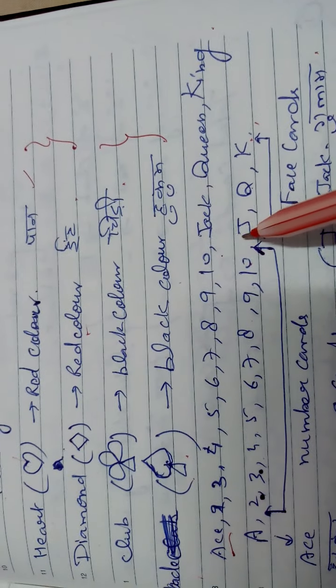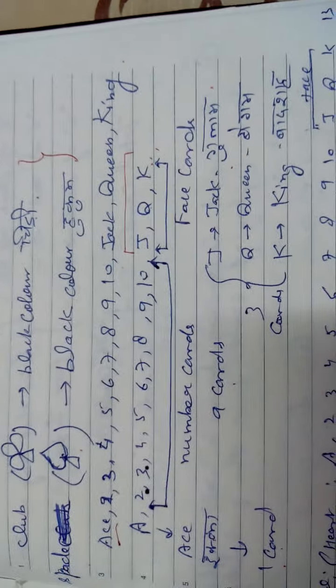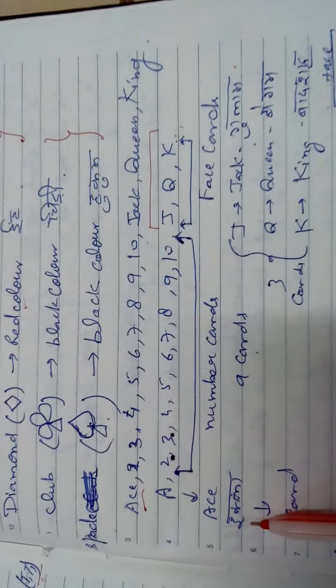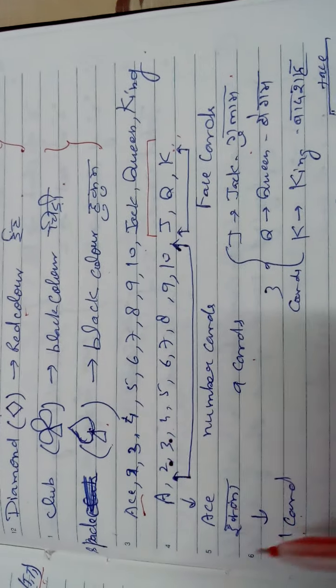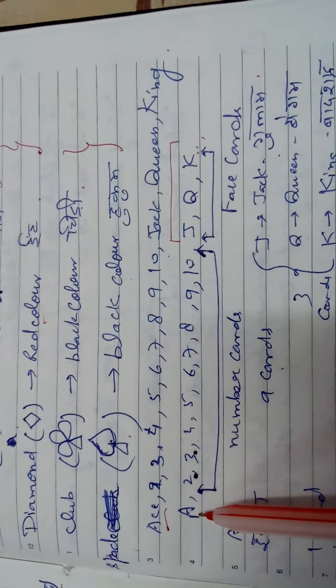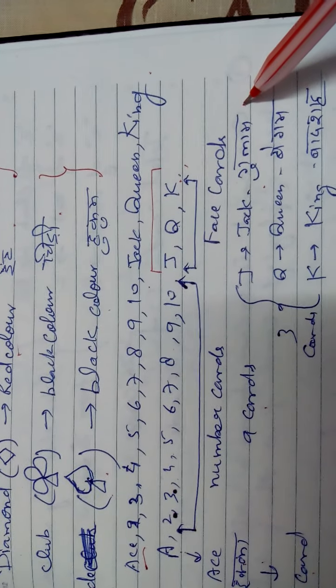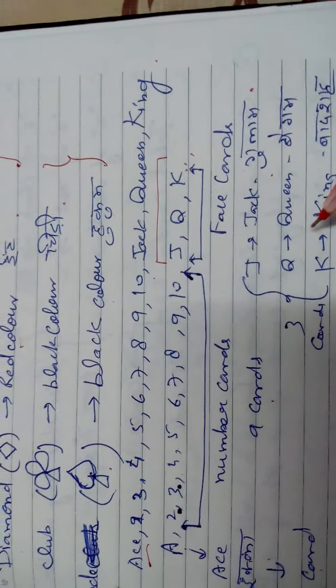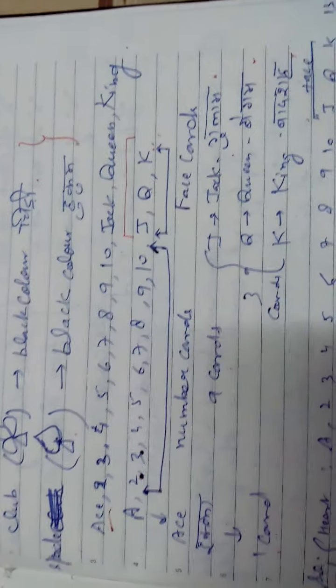These three are the face cards. Ace is not included in number cards, and not included in face cards. Sometimes it will be given as ace. Ace is not written as 1. It is a number 1 card, but it has A written on it. Jack is gulam, Q is queen, begum, and K is king, badshah in Hindi.